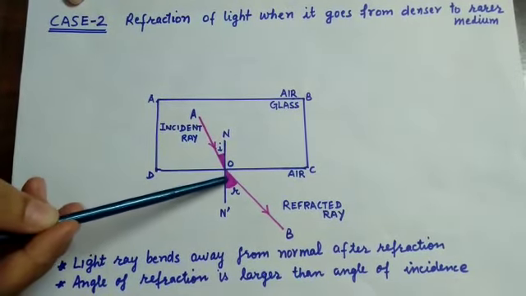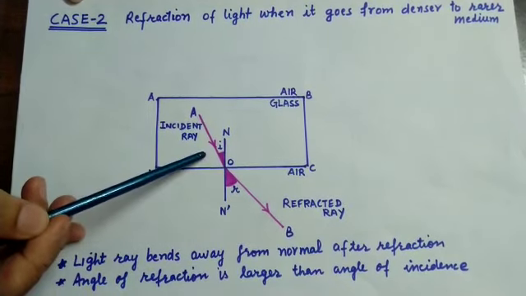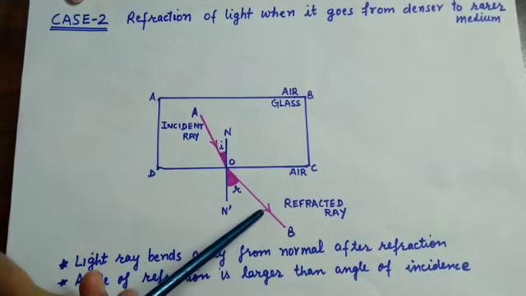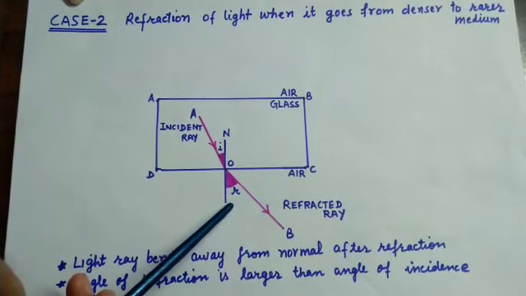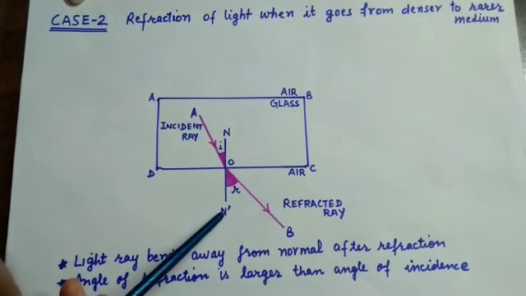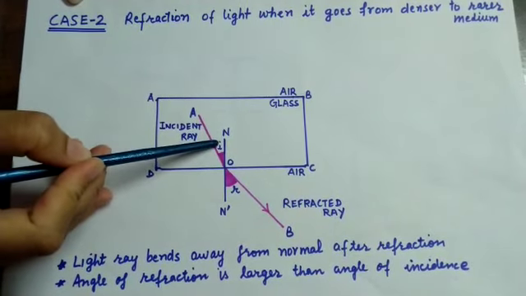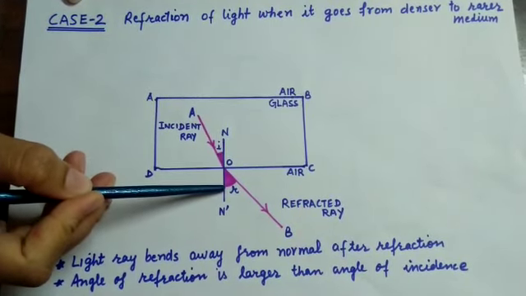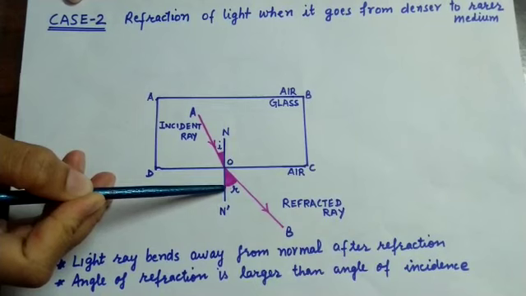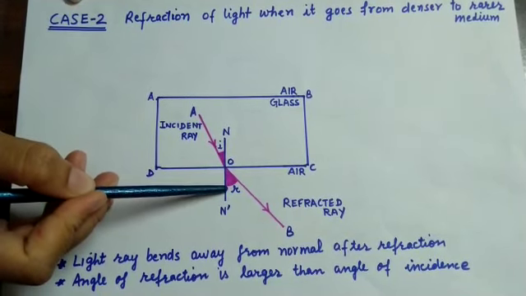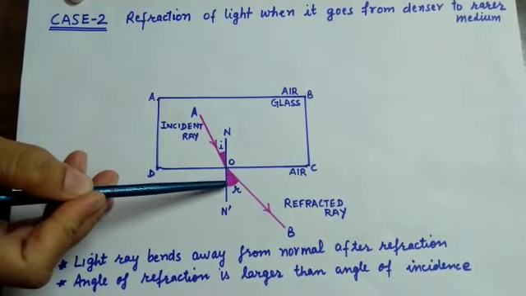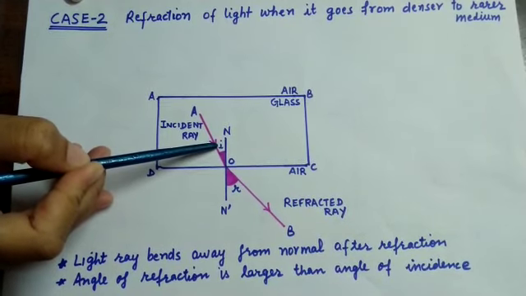When this light ray emerges out from the glass slab, the emergent ray moves away from the normal. As you can see, the angle of incidence is not equal to the angle of refraction, but the angle of refraction is larger than the angle of incidence.